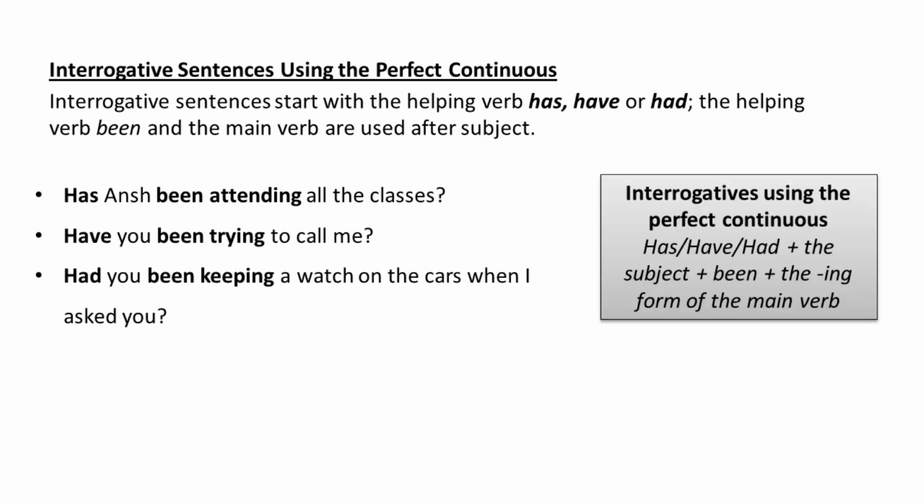So learn this formula of the interrogatives in perfect continuous, that is has or have or had, plus the subject, plus been, plus the ing form of the main verb. I hope you have noticed that I have used capital letters for has, have and had because we begin the sentence with these helping verbs.